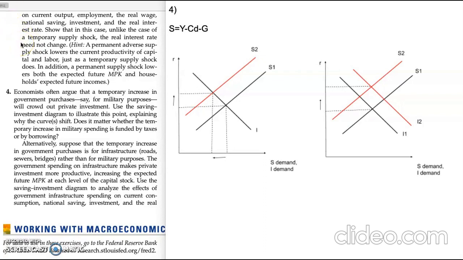If we suppose that in this case investment actually rises, then the government spending will cause a crowding in of private investment, and in this case the consumption will be crowded out.